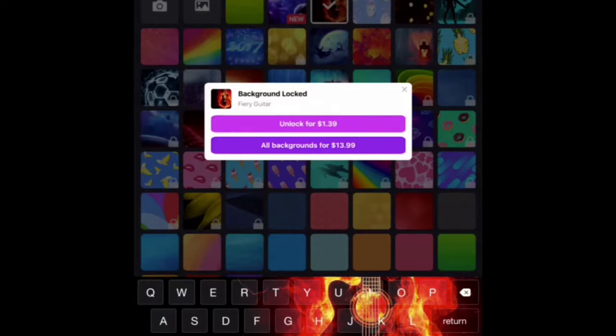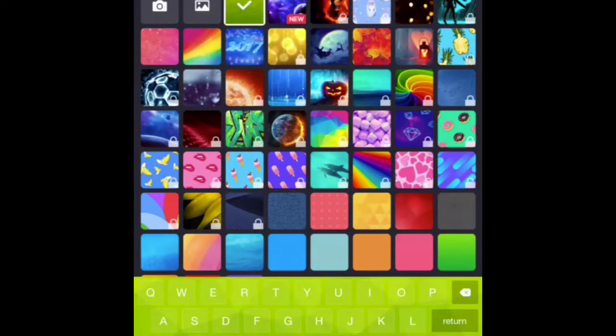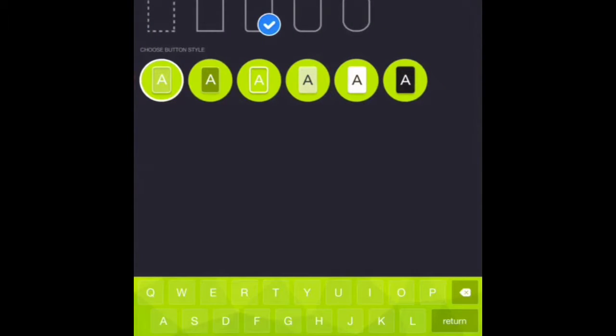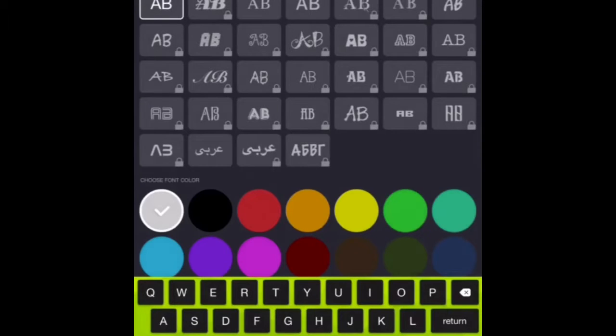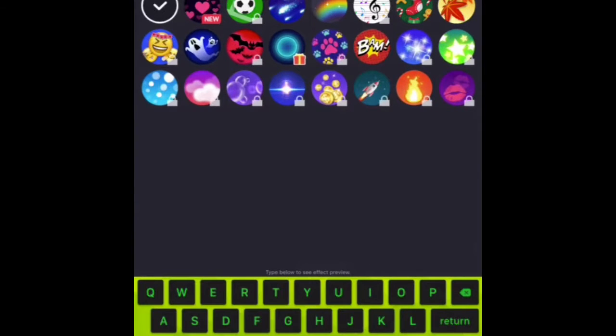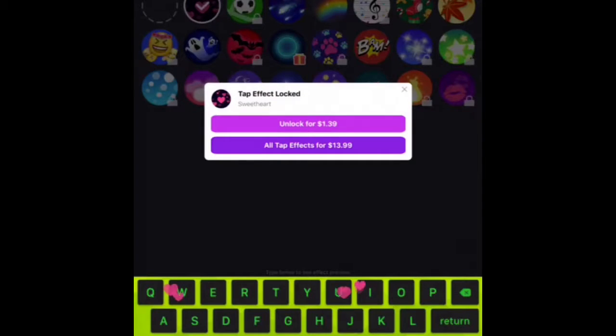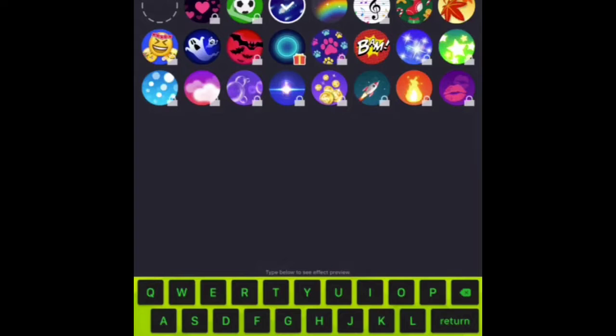Just pick a background right there and add the text I want, like black color, and then put your text font. You could do anything you want and put your color font. After that, you're gonna go see the effects. So look, when I tap it, it's gonna show on the keyboard. Like I told you earlier, tap on the keyboard, it'll work. So basically a good app.